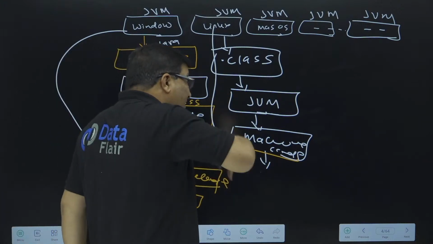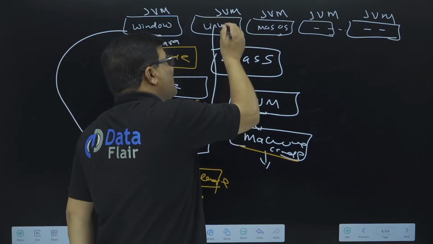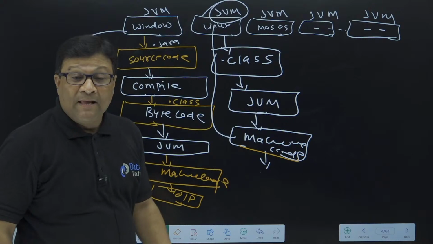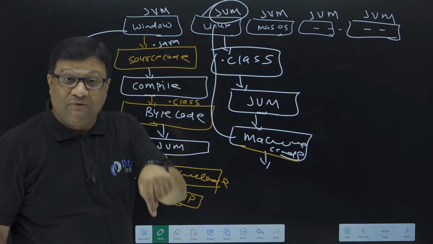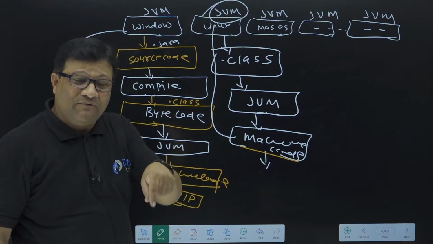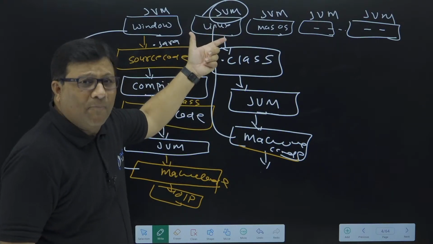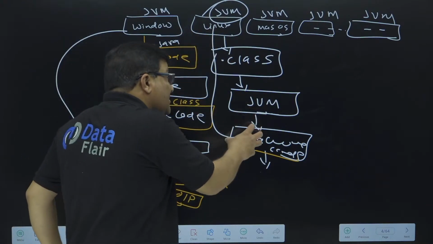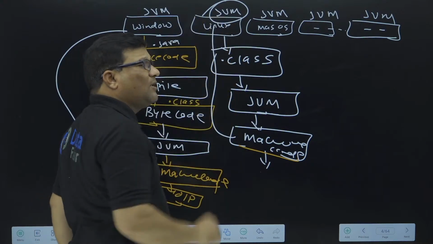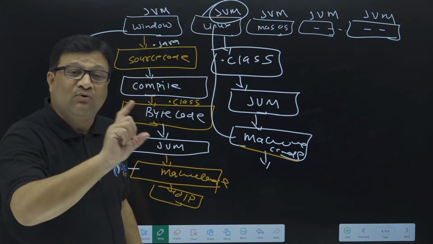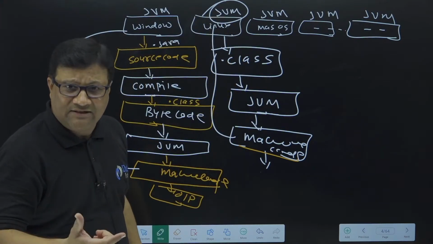So to run a Java program, we require a JVM. The task of JVM is to convert the bytecode into machine code, which is machine dependent, based on the operating system. So the machine code generated by the JVM available on Linux is understandable by the Linux operating system.